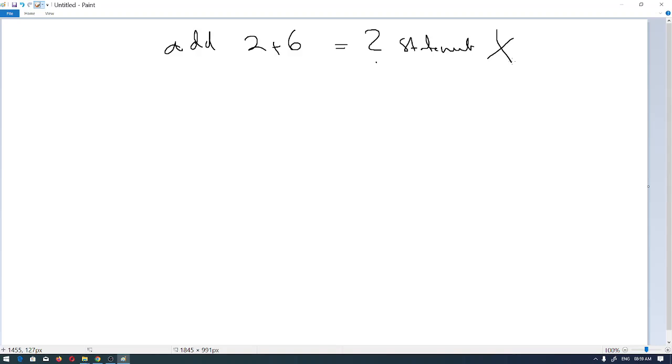Is that clear? Okay. Now let's move on to the next portion of the mathematics. So now what we are going to discuss is about the logical connectives.